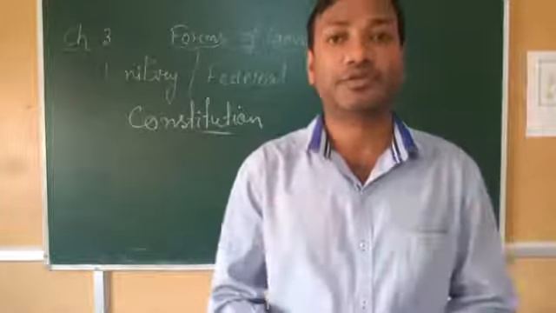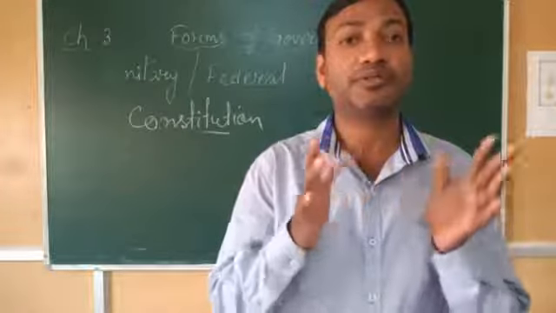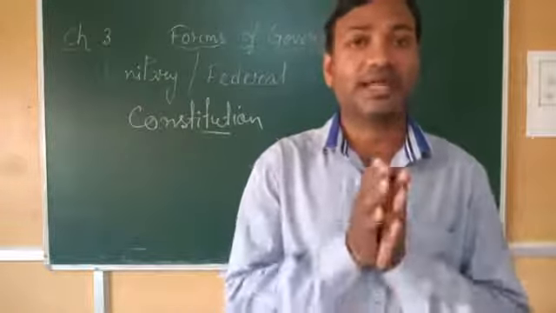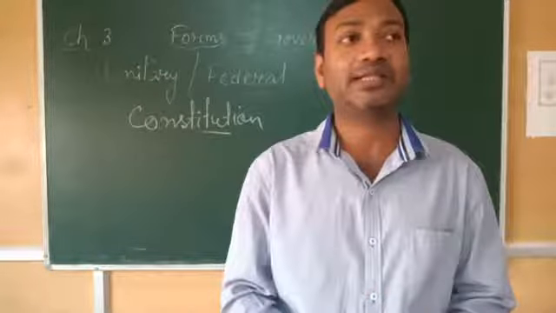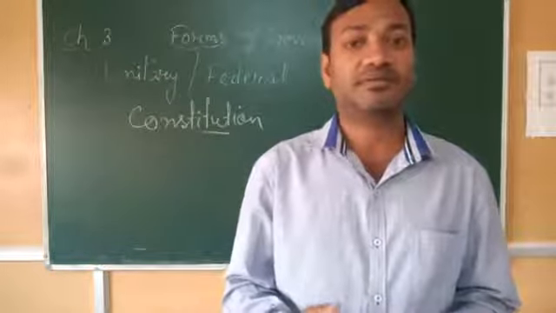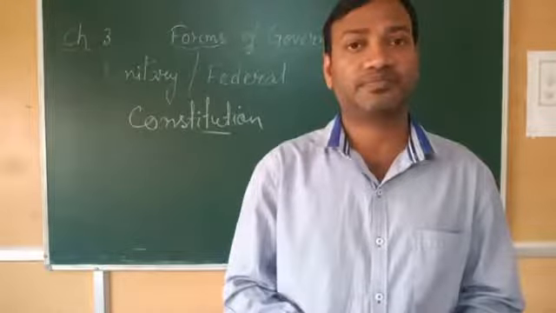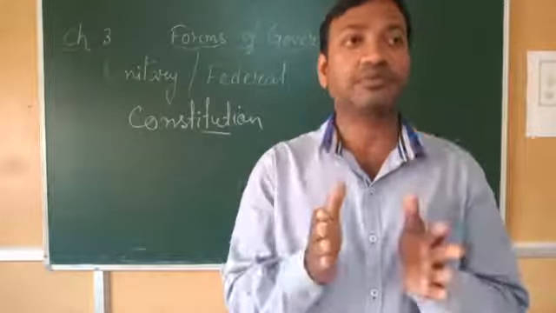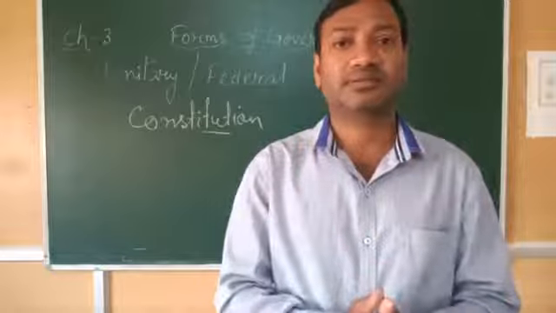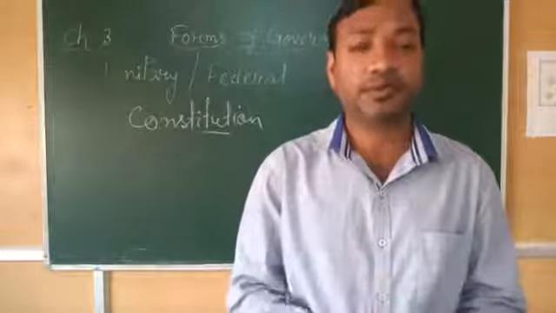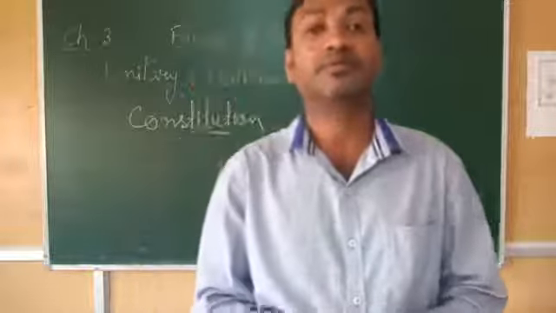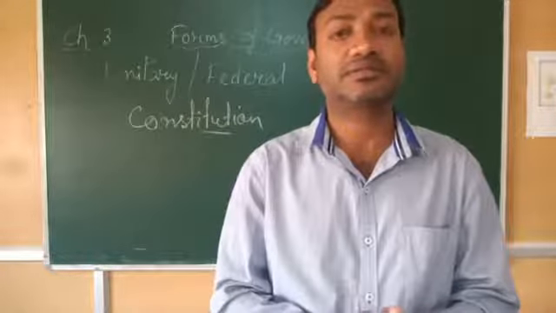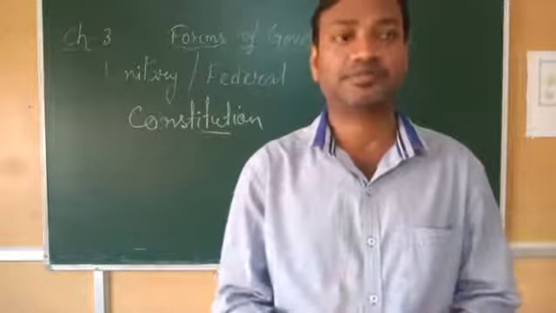The Constitution also states the limit. That means if any law is made, you cannot go beyond the law. You cannot do anything in excess of the law. That means you have to be limited within the law. So it is not only for the government, for the people also.